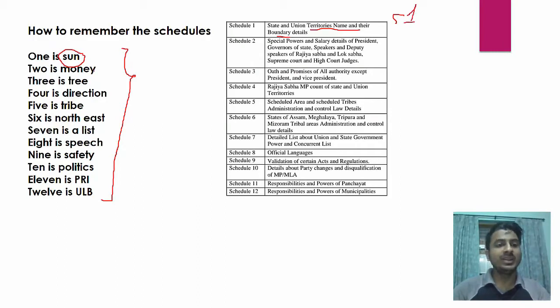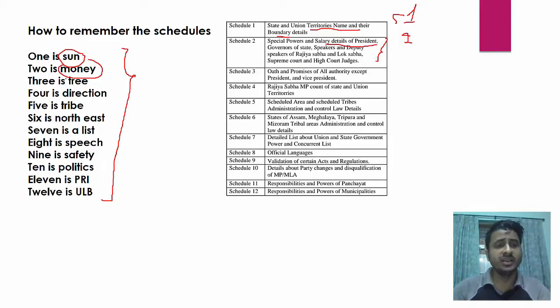Then 2 is money. How to remember 2 is money? "2 number ka paisa". What is "2 number ka paisa"? Illegally earned money is "2 number ka paisa". So 2 is money. Now what is there in money? The salary of important positions like president, governor, speaker, deputy speaker. You need not remember all of their designations, but you must know that in schedule 2 they've got salaries.